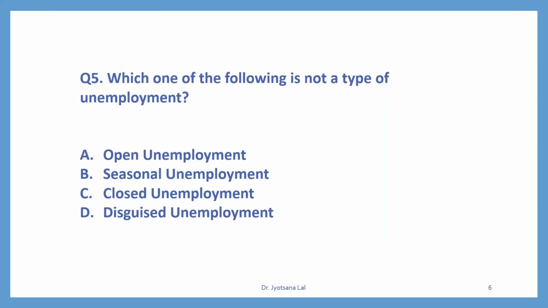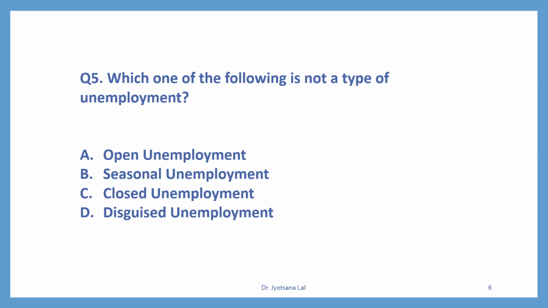Question number 5. Which one of the following is not a type of unemployment? There are different types of unemployment. You must have studied in the unemployment chapter. Here you have to find out which one is not the category of unemployment. Means other 3 are types of unemployment. So what will be the correct option here?